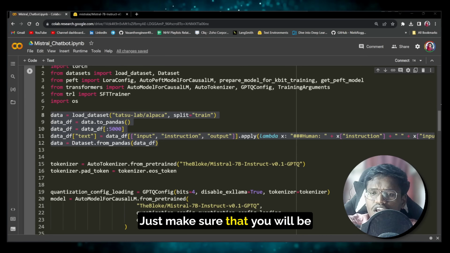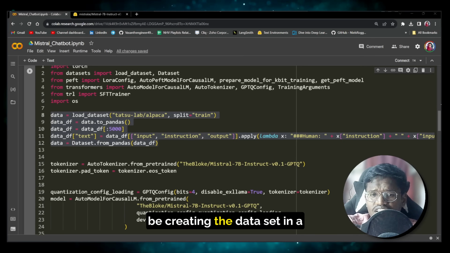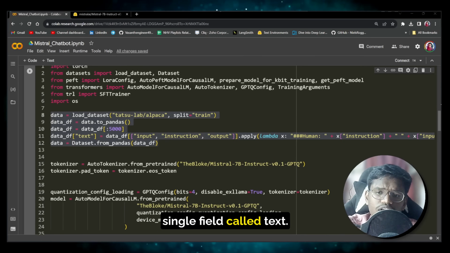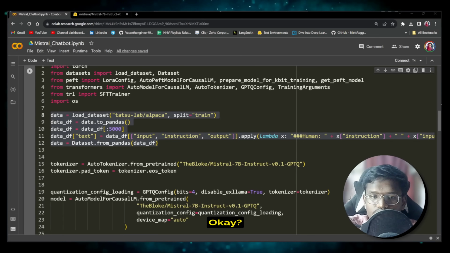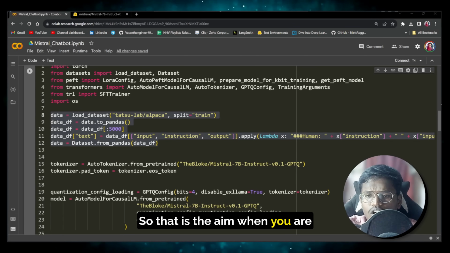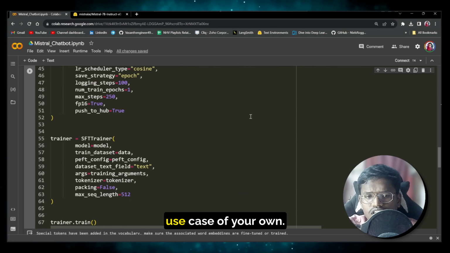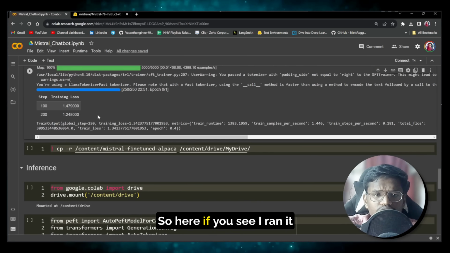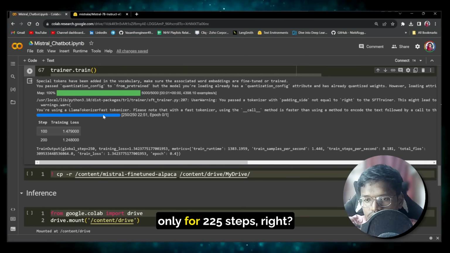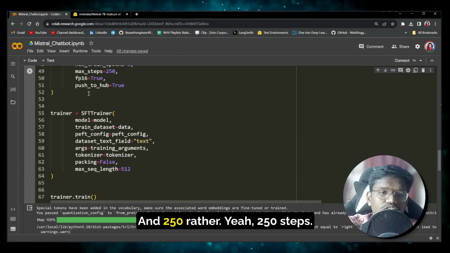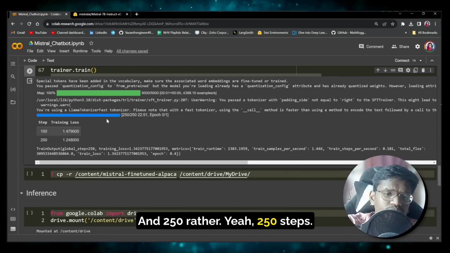Just make sure that you will be creating the dataset in a single field called text. It should result in that. Okay, so that is the aim when you are fine-tuning it for any use case of your own. So here if you see, I ran it only for 250 steps, right?